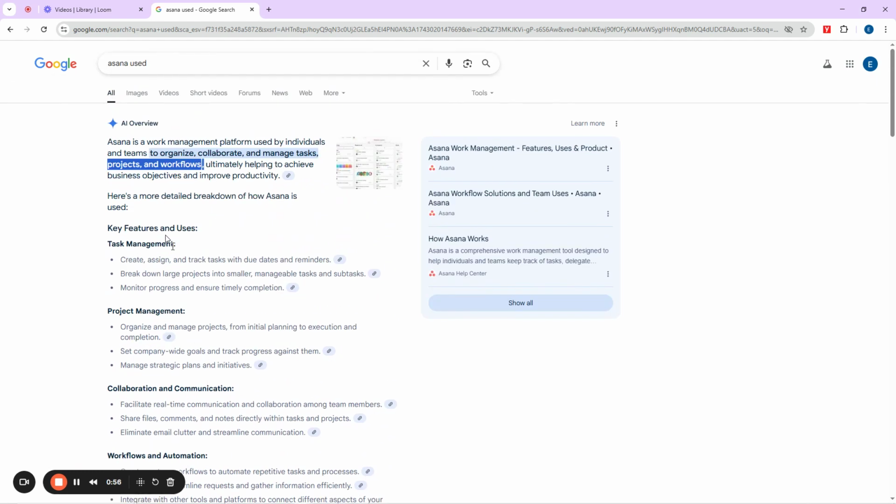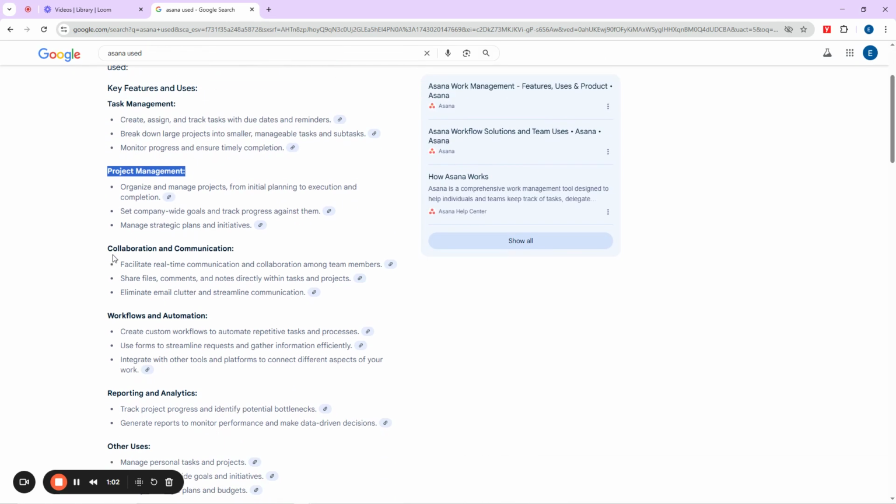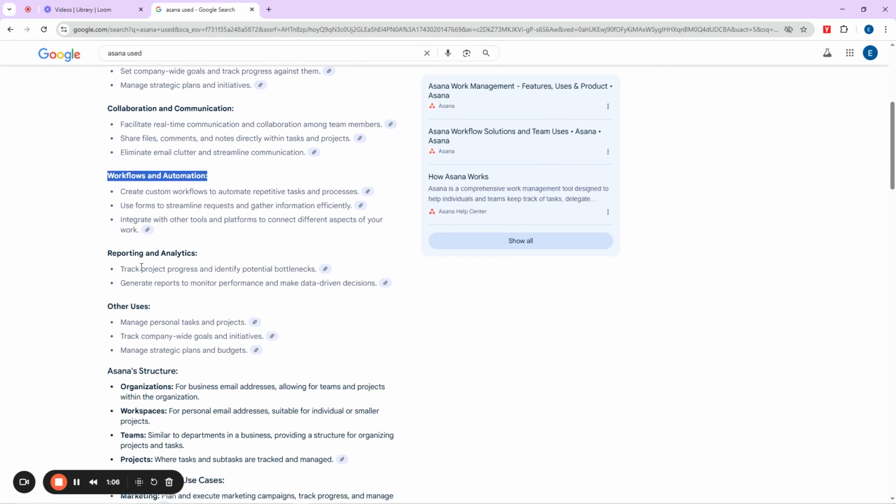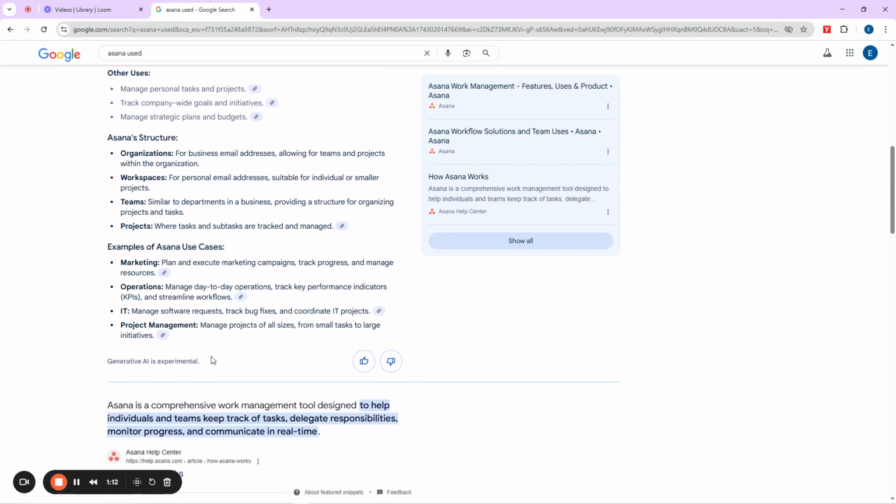Okay? So you can see that it has a lot of features here. You see task management here, you see project management, you see collaboration and communication, you see workflows and automation, you see reporting and analytics, then other uses are also here. Then this is what the structure will look like when you sign up for it.